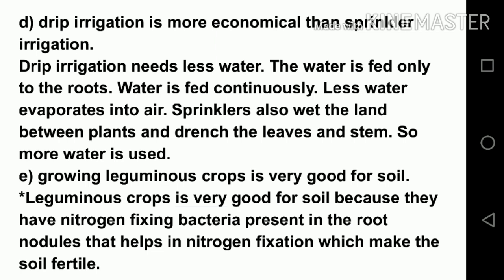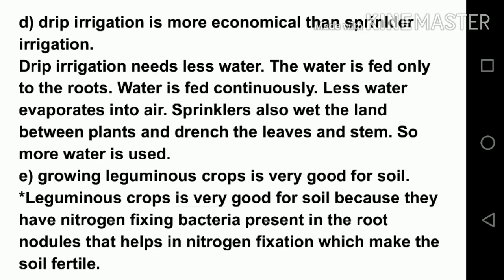Sprinklers also wet the land between plants and drench the leaves and the stem, so more water is used. So basically drip irrigation needs less water because there is less chance to waste it. That water goes only to the root part, drip by drip.